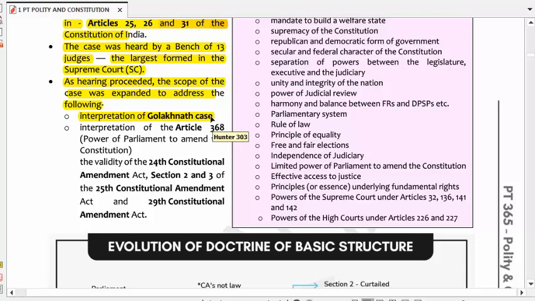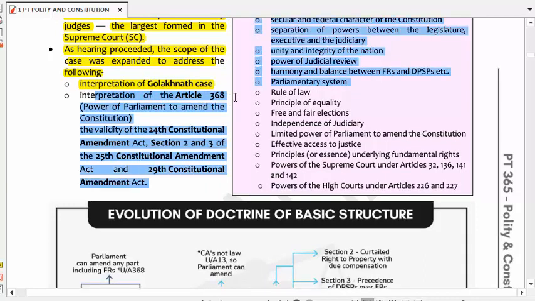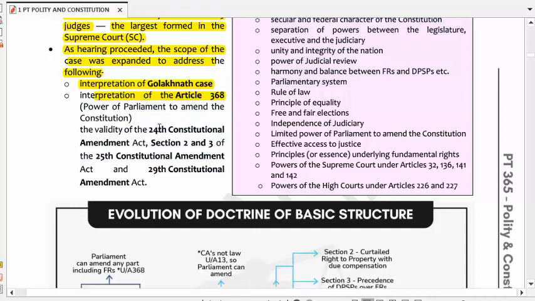This case was again interpreted by the Supreme Court in the Kesavananda Bharati case, along with the interpretation of Article 368. The validity of the 24th Constitutional Amendment Act, Section 2 and Section 3 of the 25th Constitutional Amendment Act, and the 29th Constitutional Amendment Act was reviewed in the Kesavananda Bharati case.